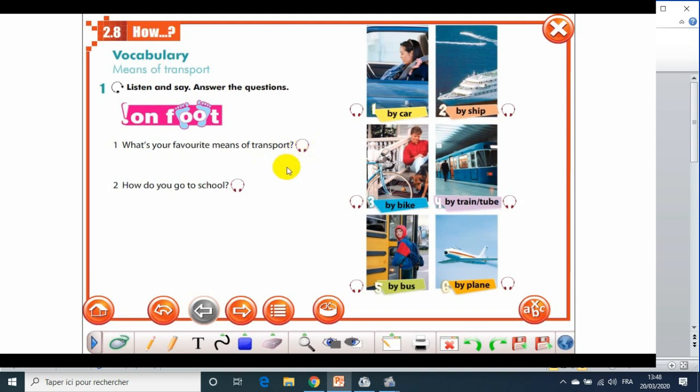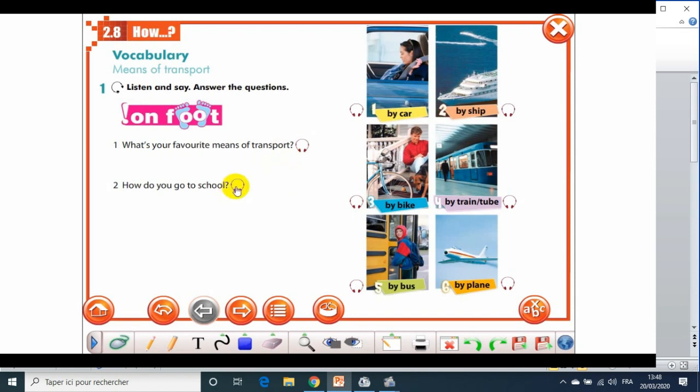So his favorite means of transport is by car. What about you? So you should write a sentence. Okay, some of you like cars, some others like bike, train, plane.